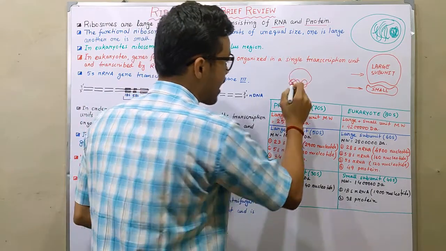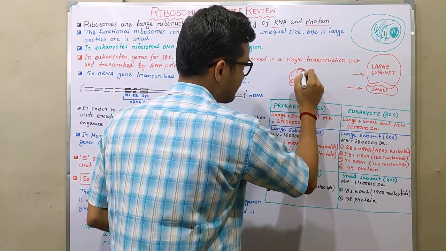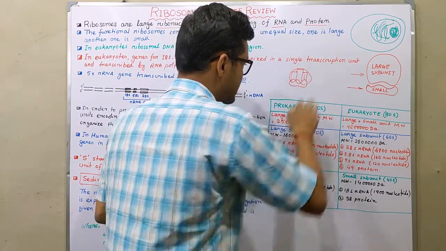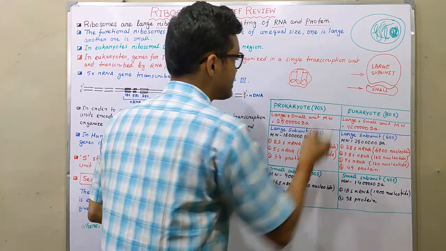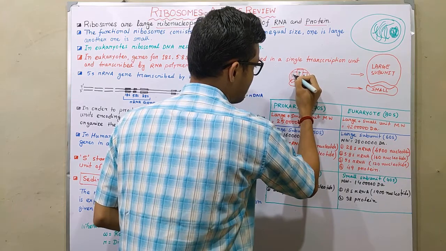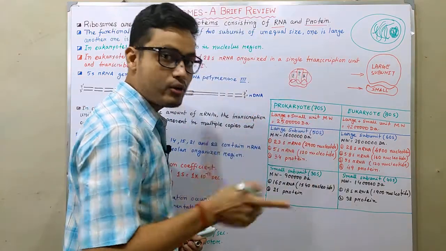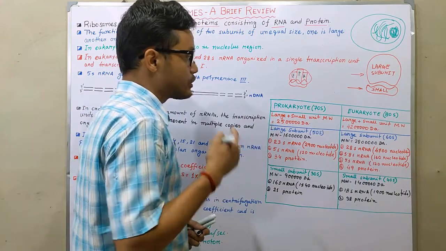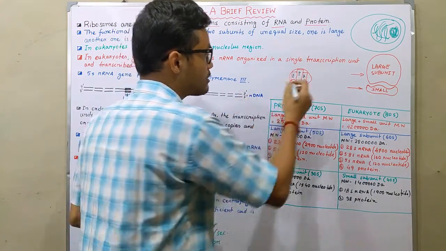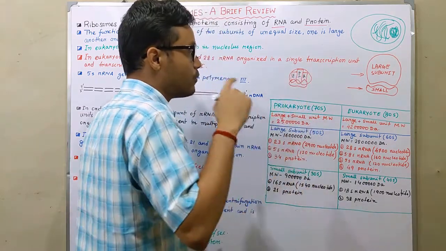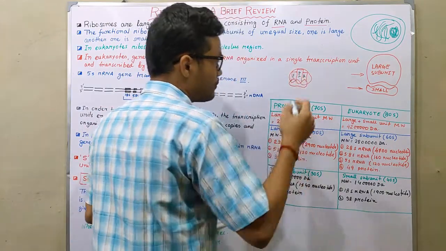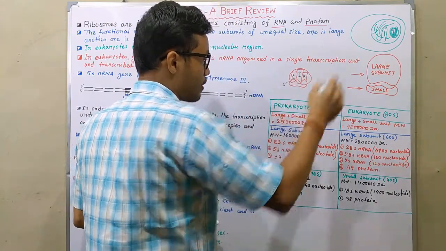And the ribosome has three different sites inside of it. One is known as the A site, another one is known as the P site, and the third one is known as the E site. The A site stands for aminoacyl site, where aminoacylation of tRNA is taking place. The second one is the P site, the peptidyl site, where two amino acids form the peptide bond. And the third one is the exit site, from where tRNA leaves the ribosome.